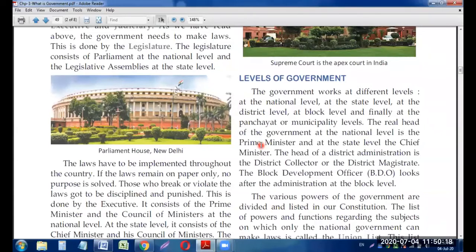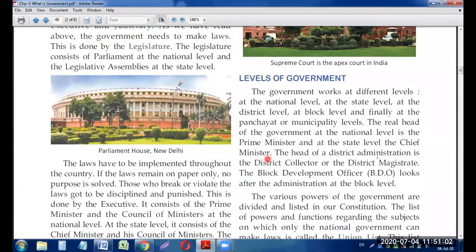And who will tell me the name of the Prime Minister of India? Yes, you're all right, my dear students, that Narendra Modi ji is our Prime Minister of India. Very good. So the real head of the government at the national level is the Prime Minister. So ठीक है, Prime Minister पूरे India के government के head है. And at the state level, state के head कौन है? At the state level, the Chief Minister is the head of the government at the state level. So who is the Chief Minister of Bihar, my students? Yes, you are right, Nitish Kumar. So Nitish Kumar is the head of the government of Bihar.